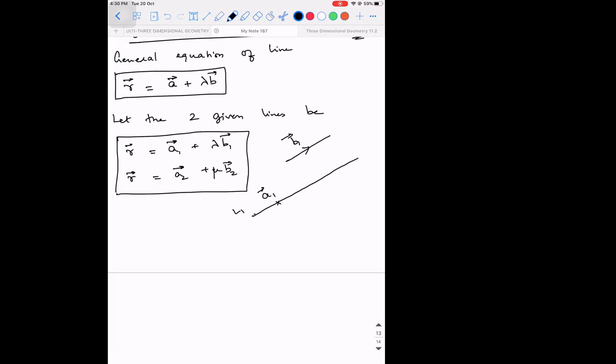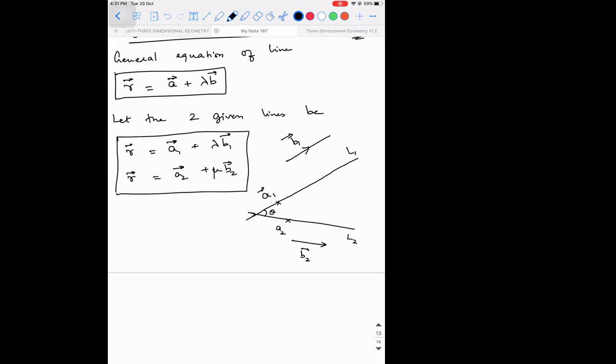Now see, let us assume there is another line. Let me call this L1. There is a line L2. Let's say they both meet at an angle theta. For L2, there will be a point a2 and it will be parallel to a vector b2. Accepted?